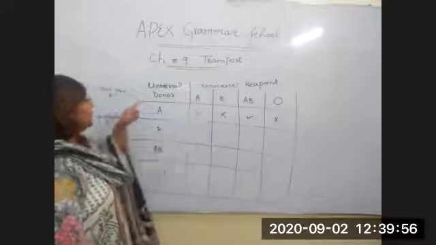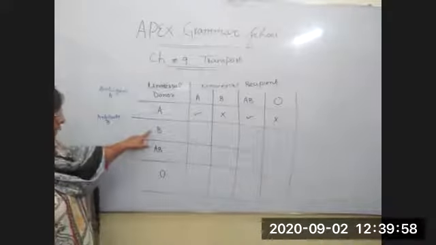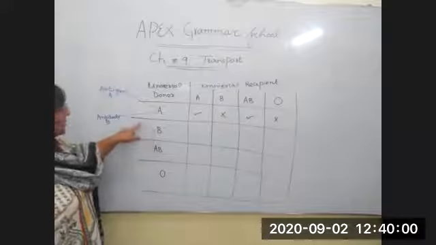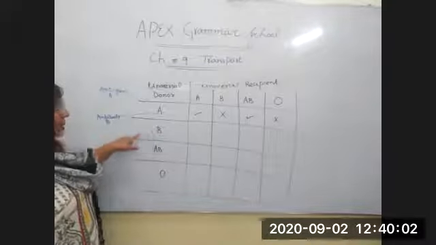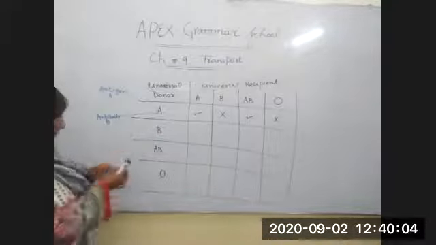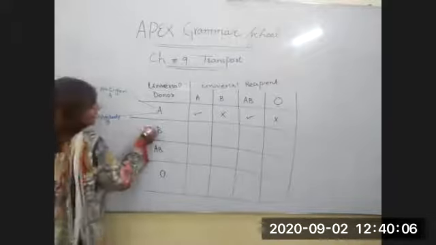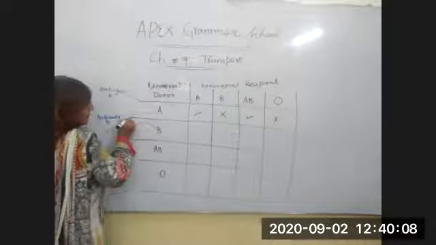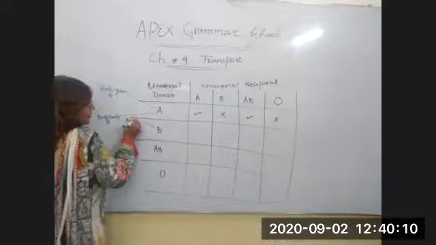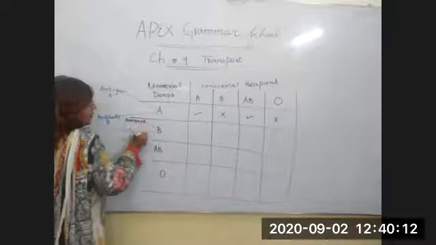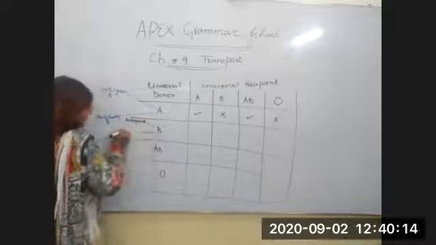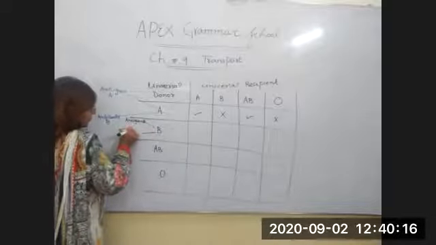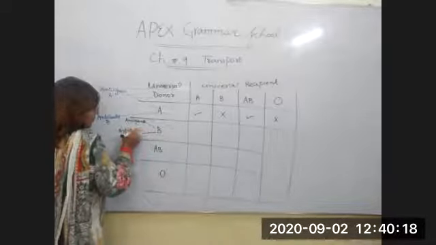What is the reason? Because if we talk about blood group B, it has antigen B inside it and antibody A inside it.